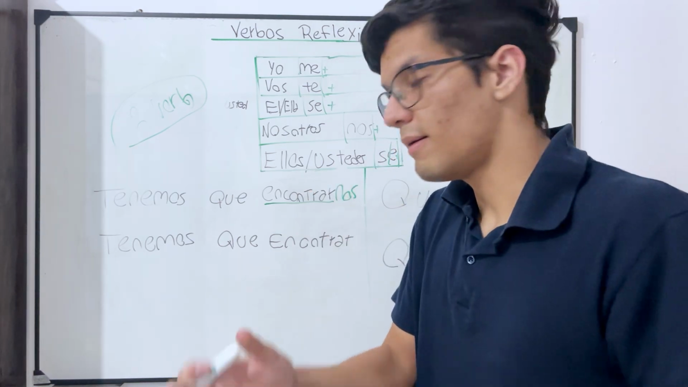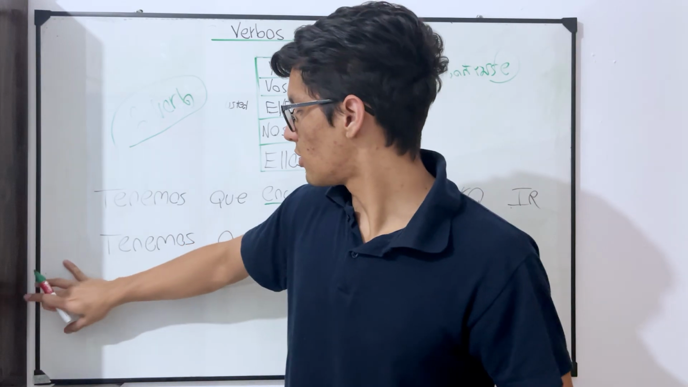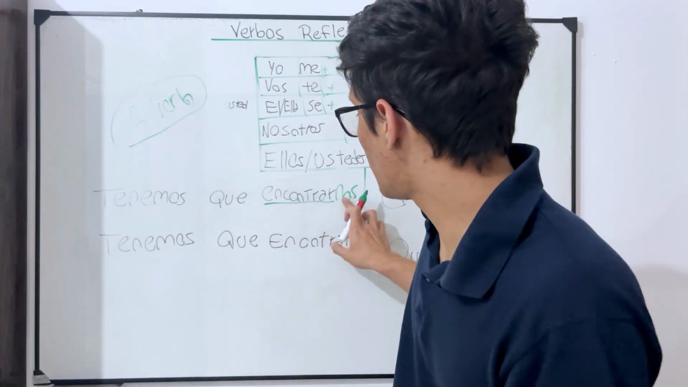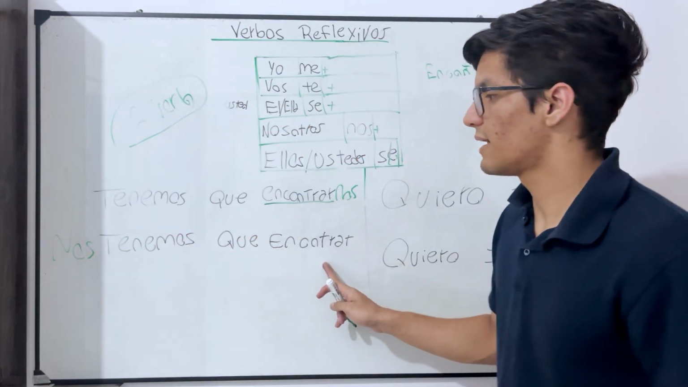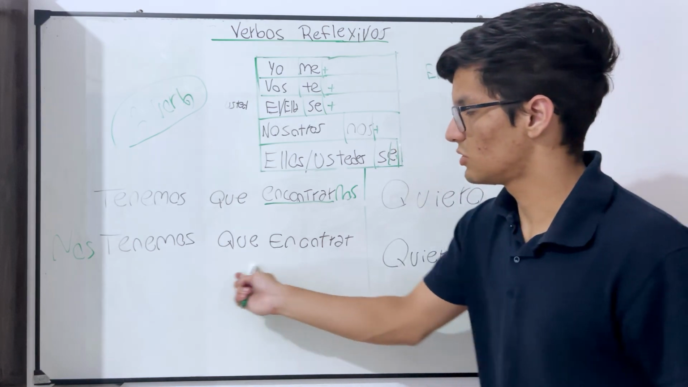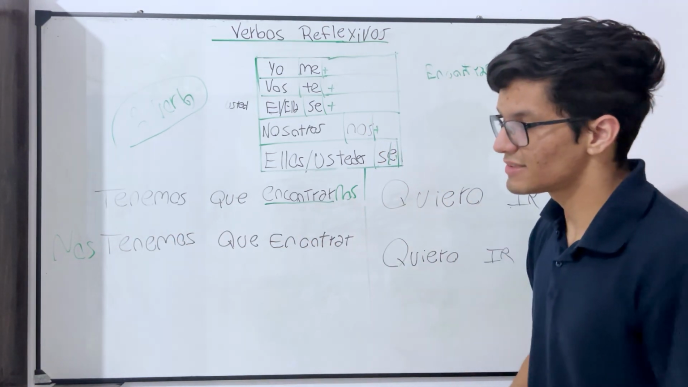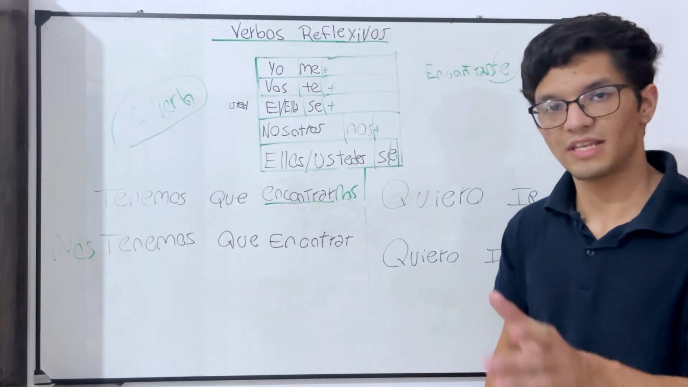Then the second and last way is to move this pronoun nos to the beginning, okay? It keeps exactly the same meaning, but we just move the pronoun. So you could say just "nos tenemos que encontrar," or "tenemos que encontrarnos," we have to meet. It's exactly the same, two different options, just because we have two different verbs in the same sentence.